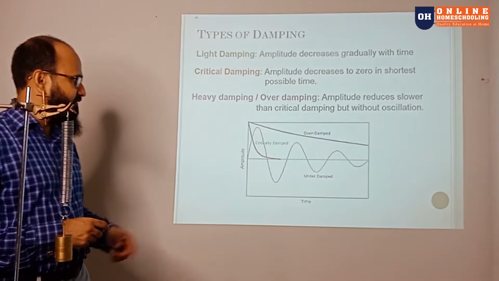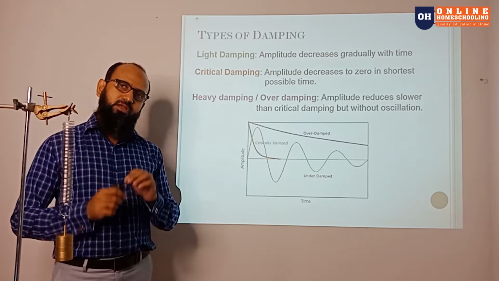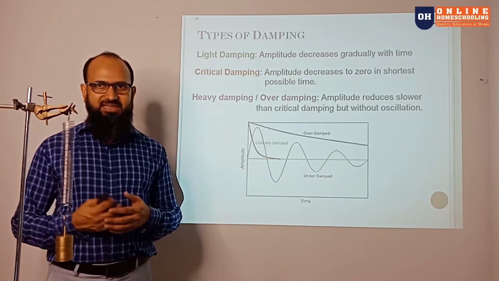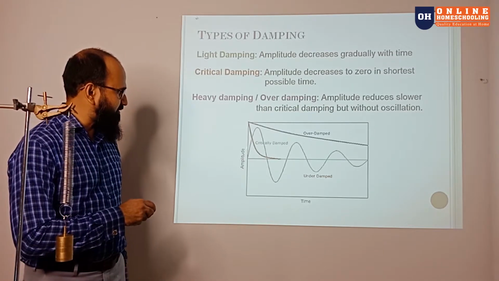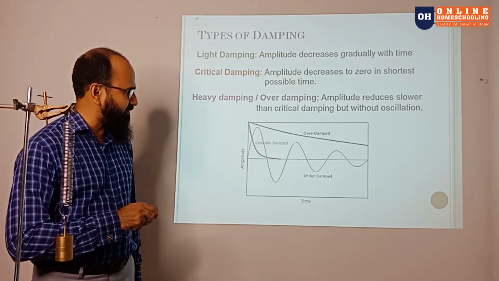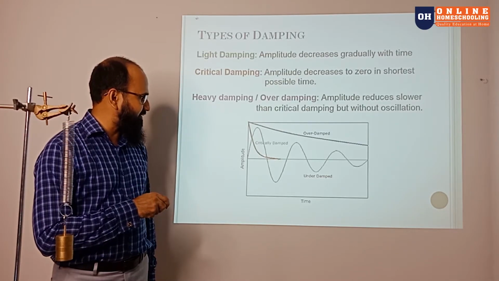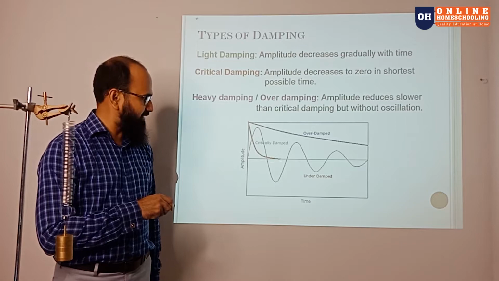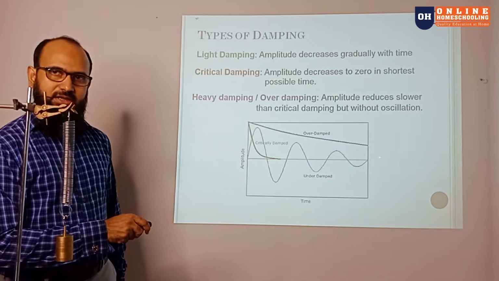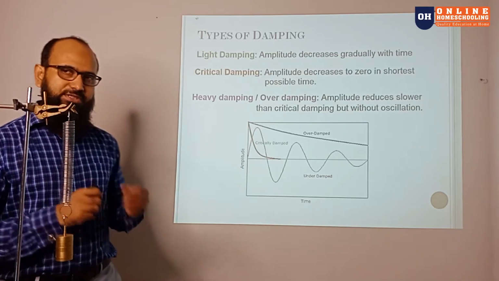Now if you see the graph over there, you can understand which one is overly damped, which one is critically damped, and which one is lightly damped. So this first one is lightly damped because the amplitude is decreasing gradually, and this one is critically damped because it's coming to that zero position. And overly damped is like this one. It takes too much time to come to rest. So we have learned about the three types of damping.